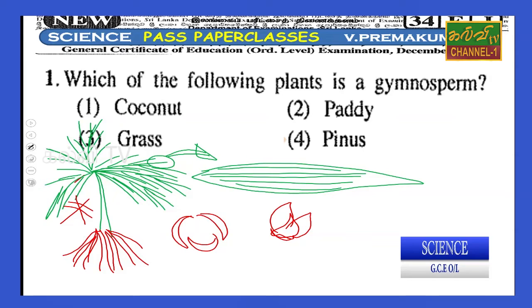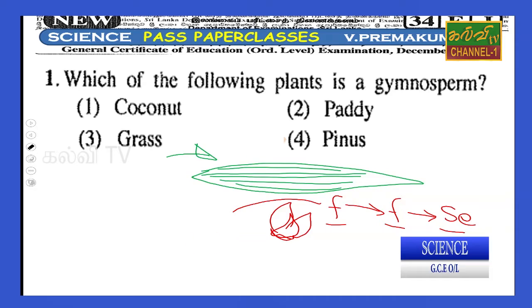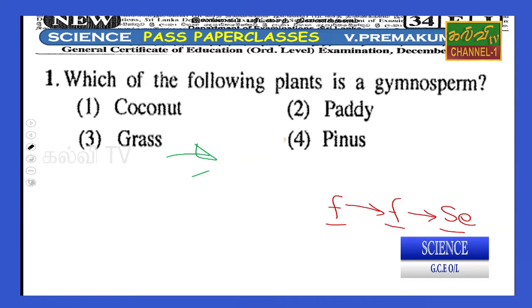It can bear flowers, fruits and seeds, right? Through the flower, fruit and seeds, it can reproduce. Therefore the coconut is considered an angiosperm. That means you can definitely identify the parts of the plant, what is the stem, what is the leaf, and each and every part. So the coconut is an angiosperm.